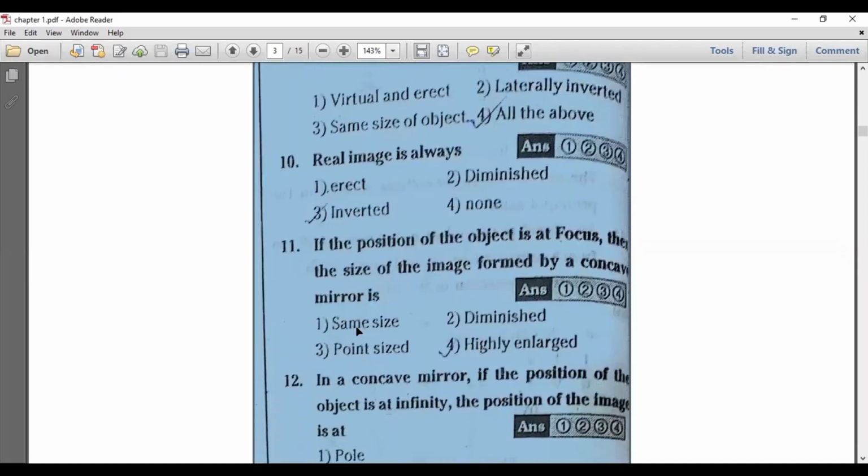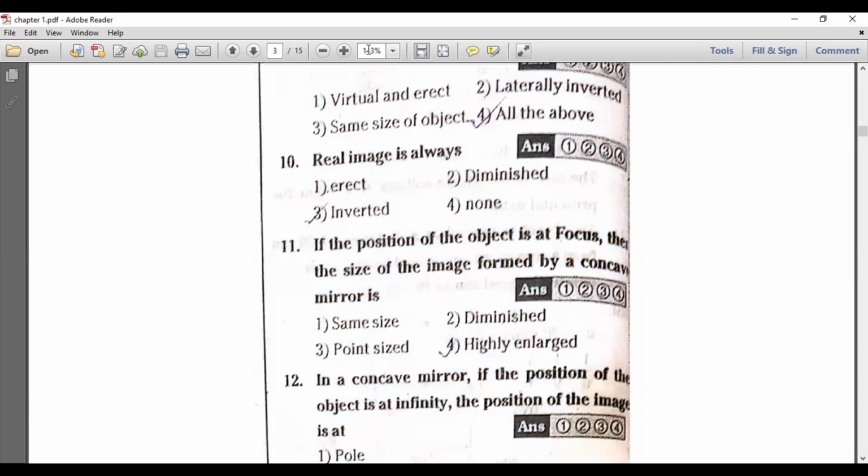The 11th one. The question is, if the position of the object is at focus, what is the size of the image formed by a concave mirror? Look at here, this is very important. So now I place the object on focus. It is only possible for a concave mirror.